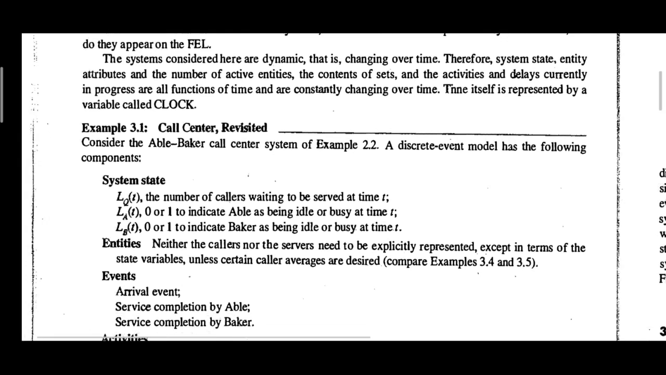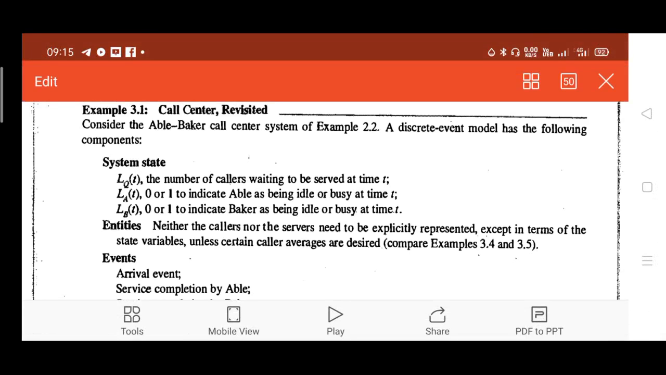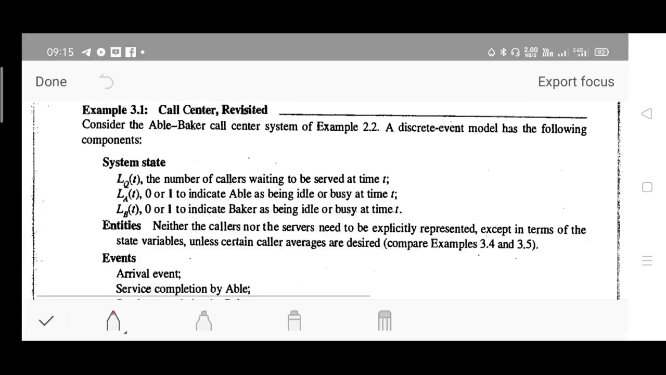You need to define the things. This is one of the very important topics, again from module number 1. The system state is to be defined. What are the system states? The number of callers waiting to be served at time t. Then you have to find the system state of Able and the system state of Baker. If you remember this, these things can be easily understood.